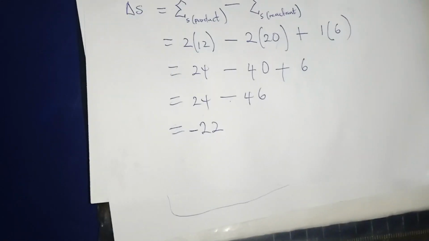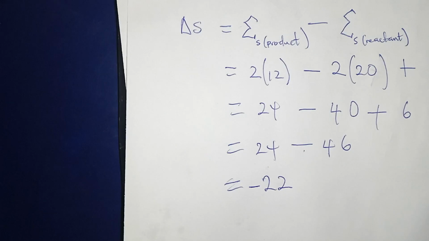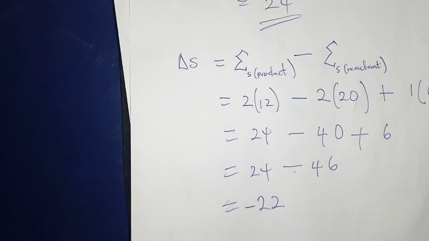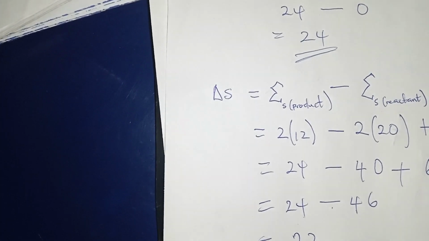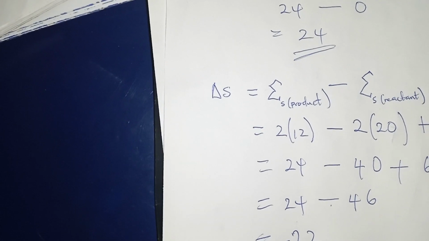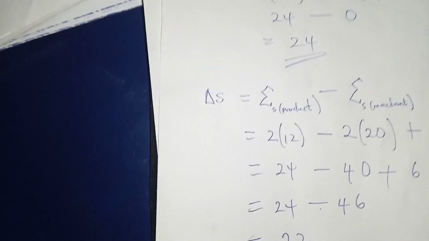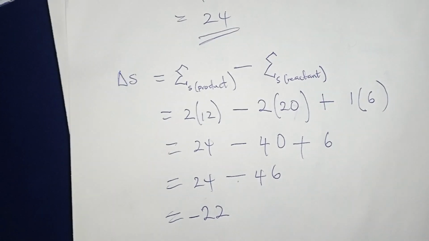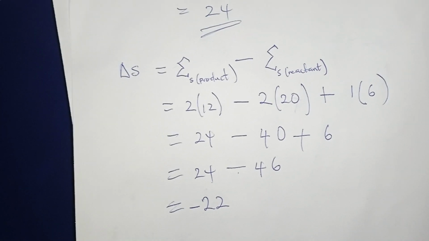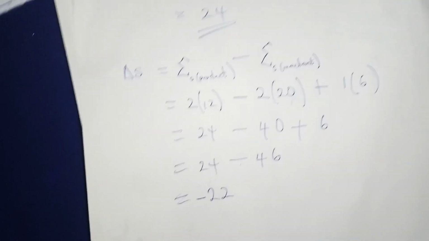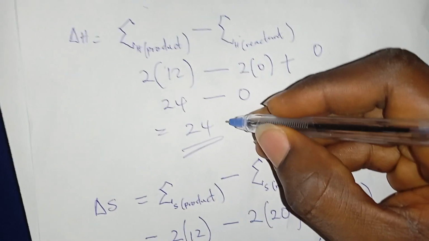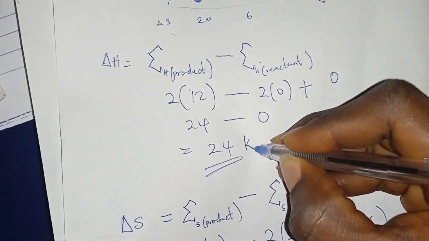Now you need to know the values. Now, whenever it's entropy, you need to know the units. Enthalpy is simply kilojoule per mole, because it's heat, and heat is more or less a form of energy.